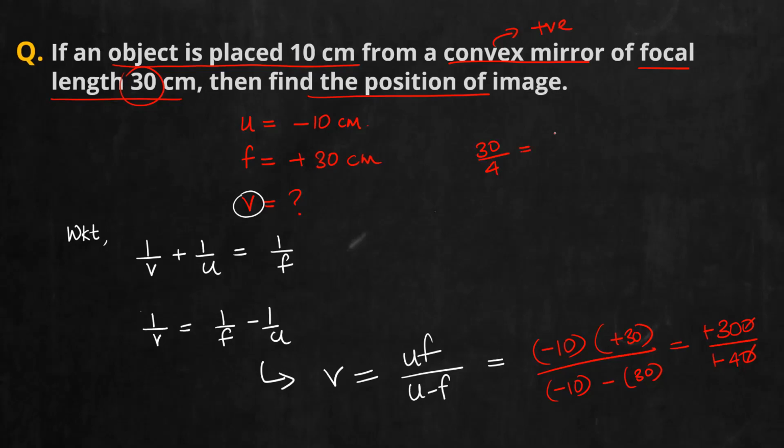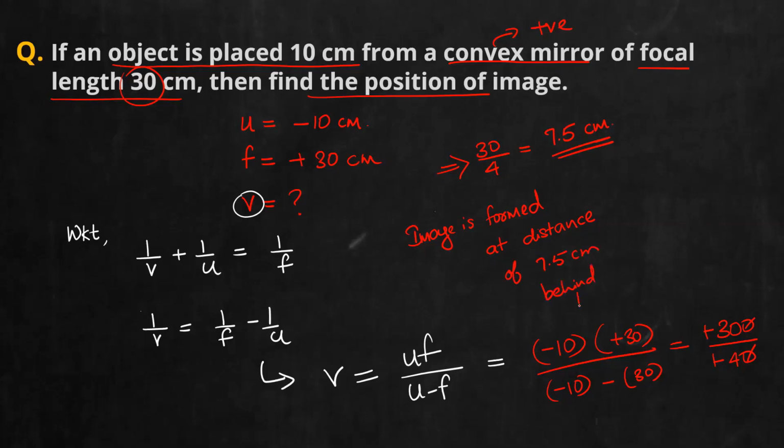And what is 30 by 4? 7.5. Yeah, it is 7.5. And what about the unit? Centimeter. Yeah, centimeter. Don't forget the unit. That is how you get the answer. So after getting the answer, you can write the image is formed. If it is positive, what is the conclusion? Image is formed on which side of the mirror? Image is formed at a distance of 7.5 centimeter behind the mirror. Why? Because we also know that a convex mirror always gives a virtual erect image, that is formed behind the mirror.